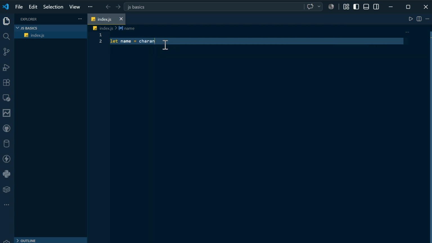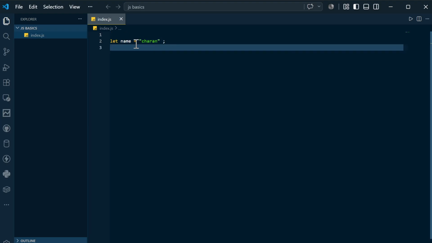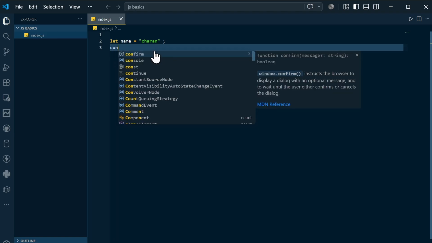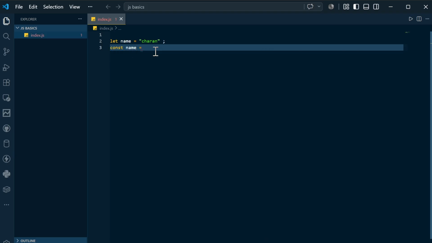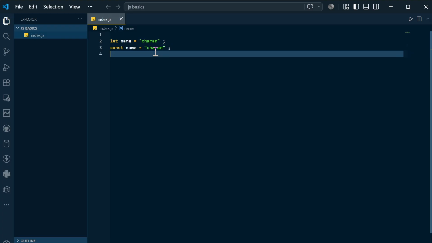So I already said you cannot declare a string in this fashion. You need to mention double quotes, then only it is a valid string. So this is one way of declaring a name. Let's say you want to declare a name, you can declare a name in this fashion. There is no one stopping you from declaring.